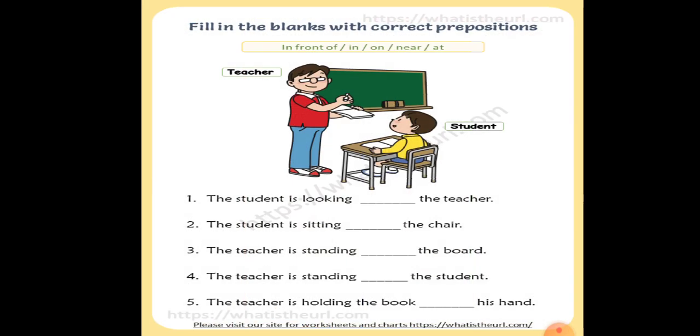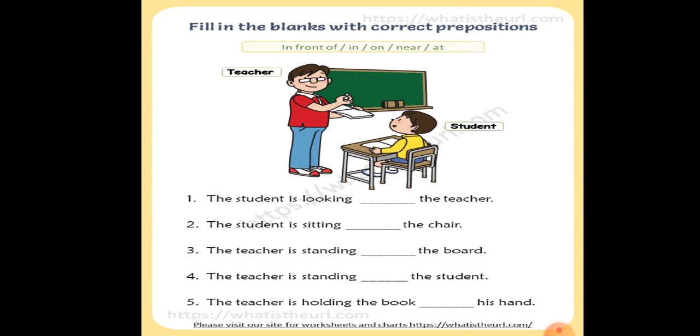Dear students, now I will give you some activities. First one, you have to fill the blanks using correct prepositions. Clues have been given for you. The student is looking dash the teacher. The first one. Second one, the student is sitting dash the chair. Third, the teacher is standing dash the board. 4, the teacher is standing dash the student. 5, the teacher is holding the book dash his, and clues are here: in front of, in, on, near, at.